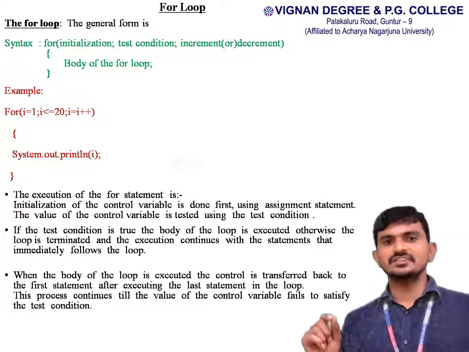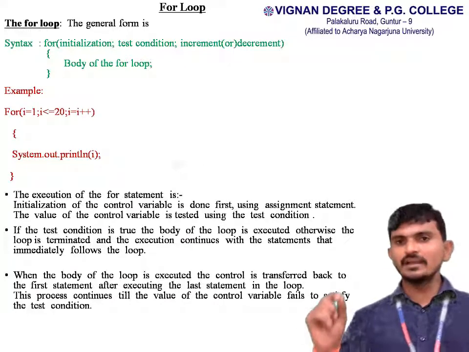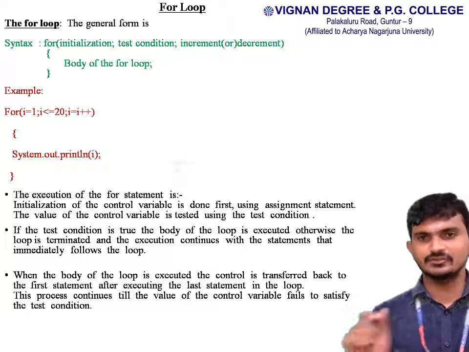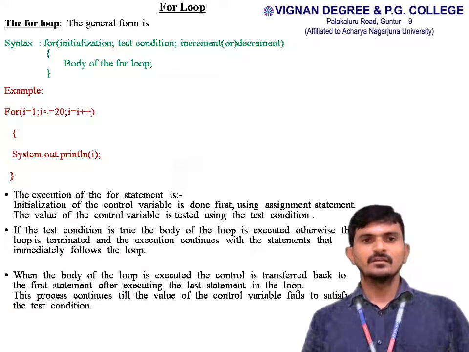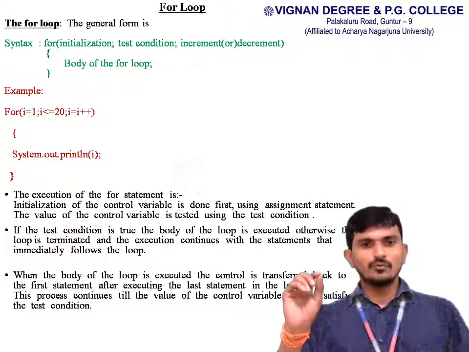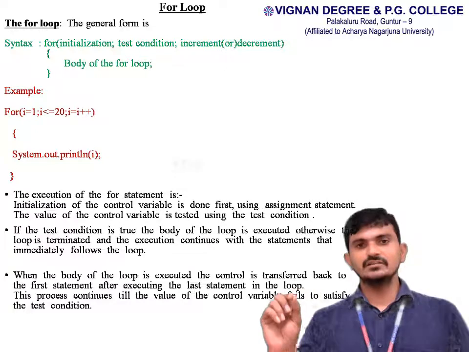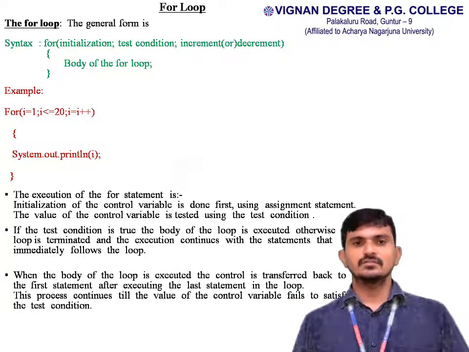If the test condition is true, the body of the loop is executed. Otherwise, the loop is terminated and the execution continues with the statement that immediately follows the loop.